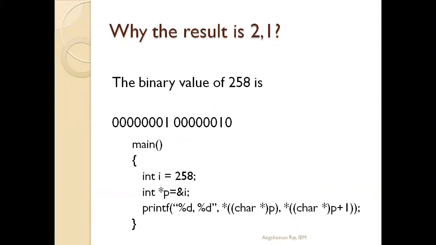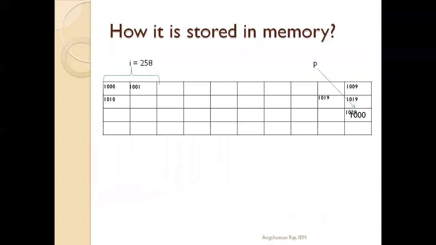Now in the program, int i is equal to 258, int star p is equal to ampersand i. Let us consider how it is stored in the memory. For i, when i is declared, 2 bytes of memory is allocated.